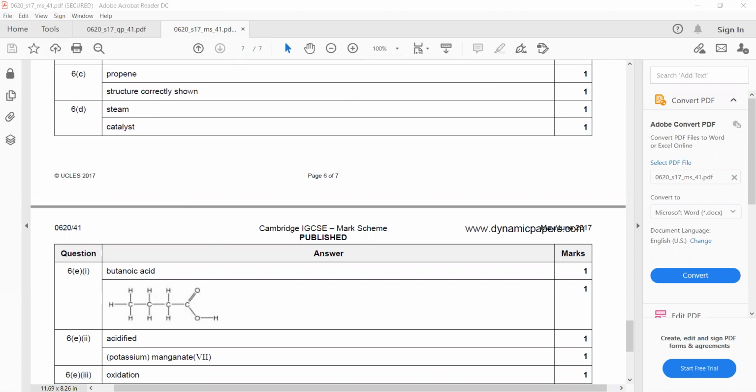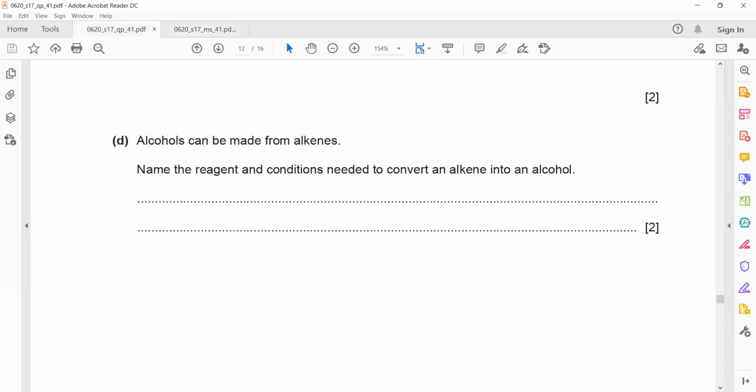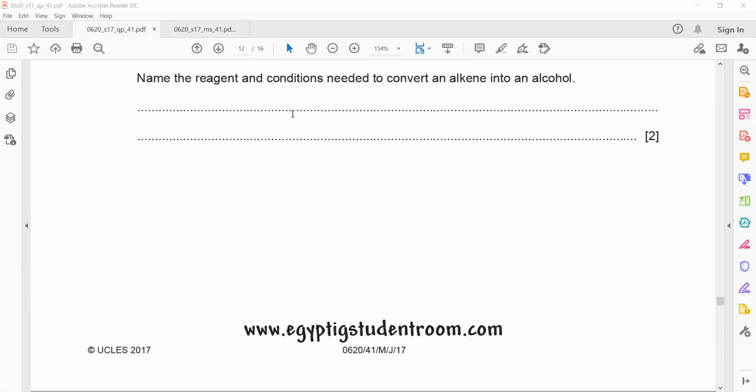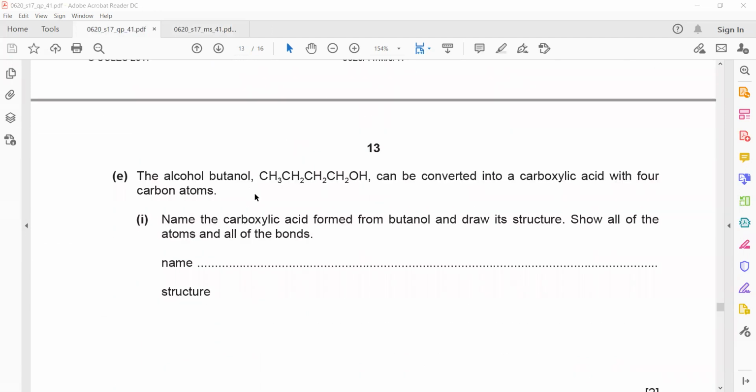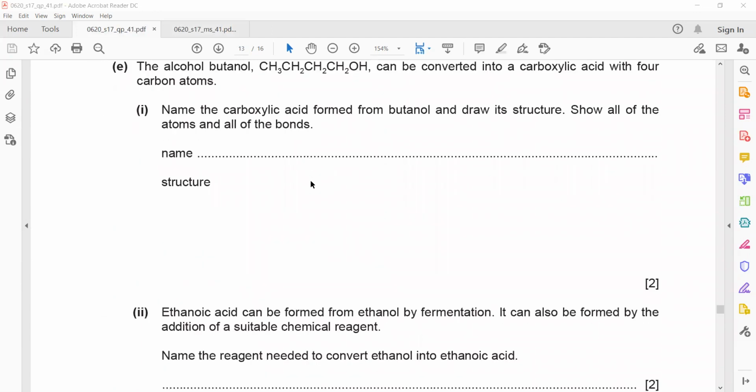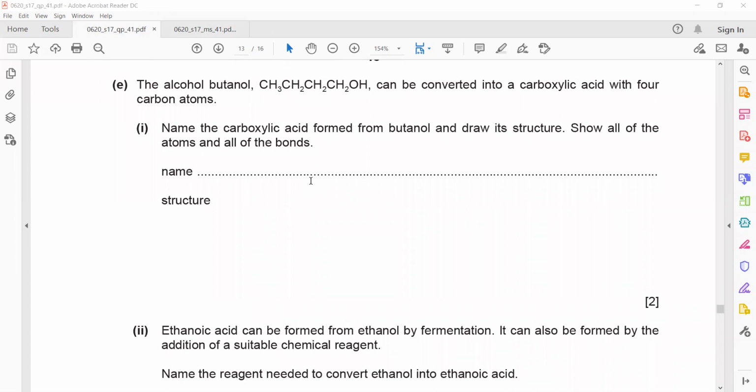Yeah, the pressure is too high for this, that's correct. Okay, next, alcohol, which is butanol, can be converted into carboxylic acid. This reaction, when alcohol converts to carboxylic acid, we call oxidation. Name the carboxylic acid formed from butanol and draw the structure of this carboxylic acid and show all the bonds. If we do oxidation of butanol, which acid is produced by oxidation of alcohol or butanol?